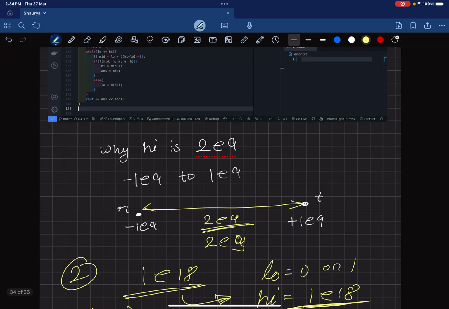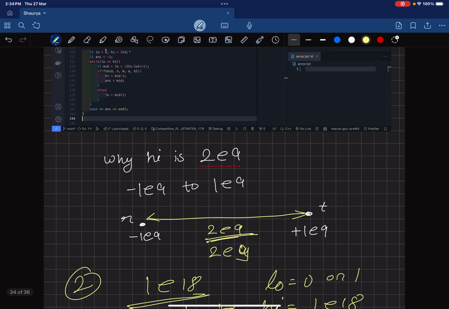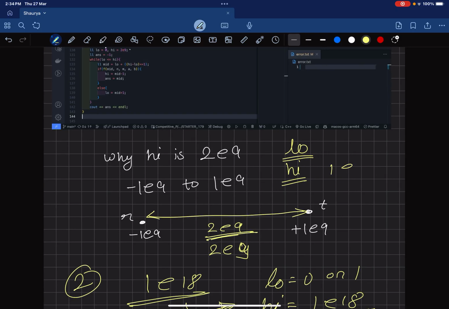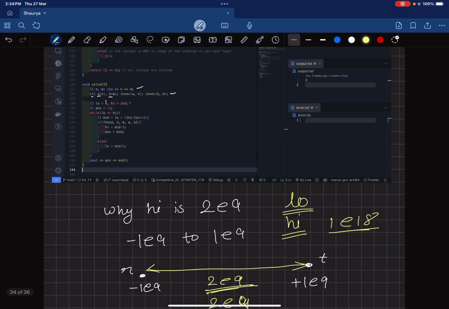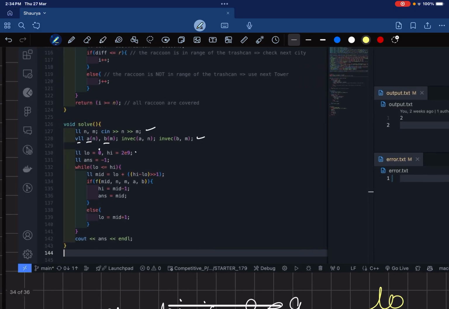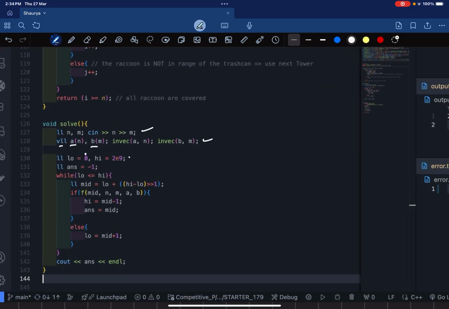So you don't even need to consider what value to take for low and high. You can always take low as 0 or 1 and high as the upper bound, that is 1e18, and it will always give you a correct answer. So now I've explained why I've taken high as 2e9. Then I have initialized my answer as -1.